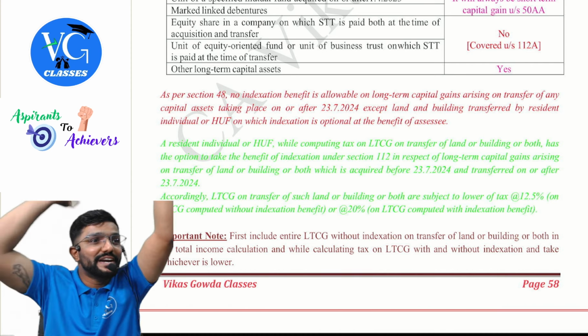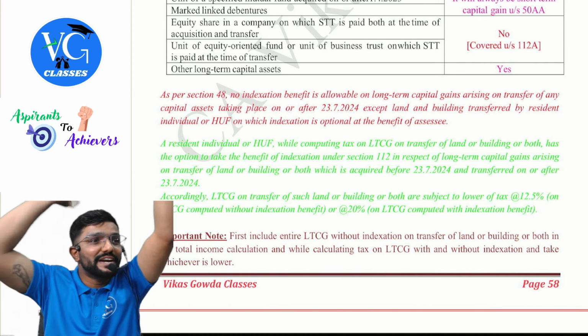Actual cost of acquisition is only 30 lakh. Now, this is a land or building transferred by a resident individual on or after 23rd July. First, we have to compute long-term capital gain. Assume long-term asset. First, we have to reduce only the cost of acquisition. How much? 30 lakh. Assume no other cost.